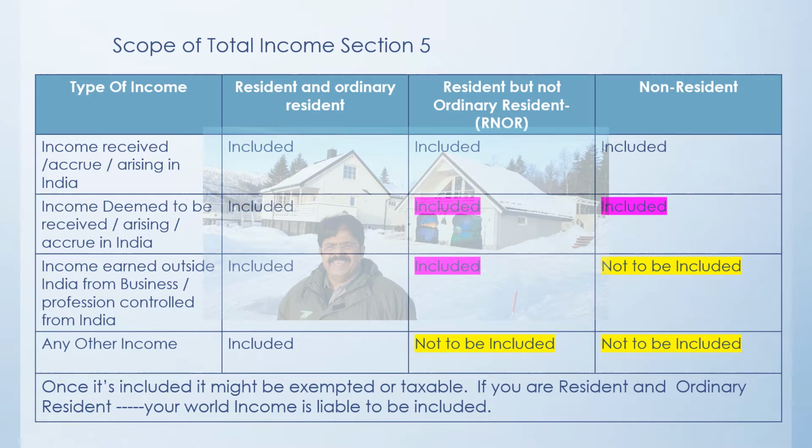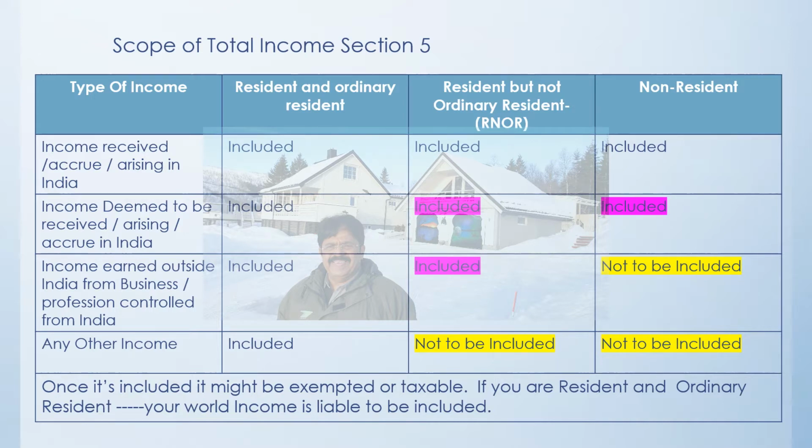The first one is income received or accrued or arising in India. That means any person who is making an effort to earn income here within the jurisdiction of India, and all the income which is arising due to that effort, or from property which is located here in India.